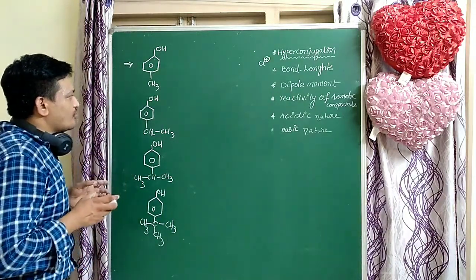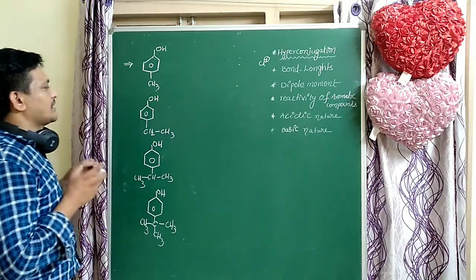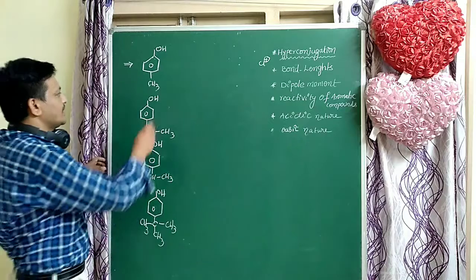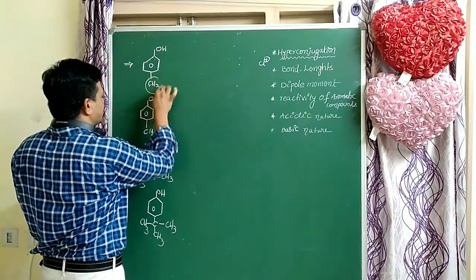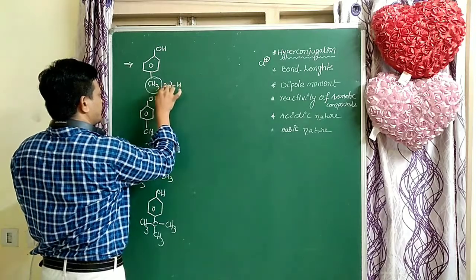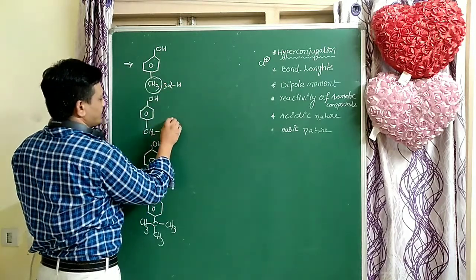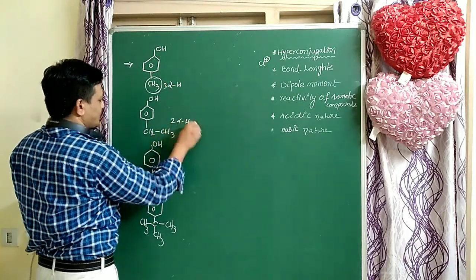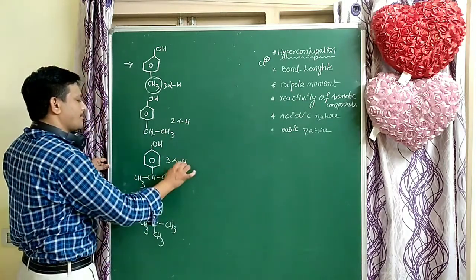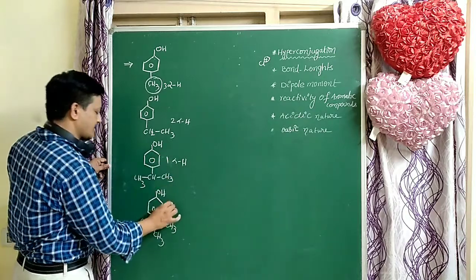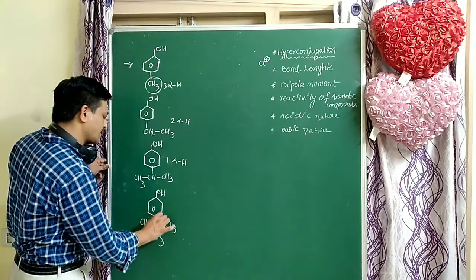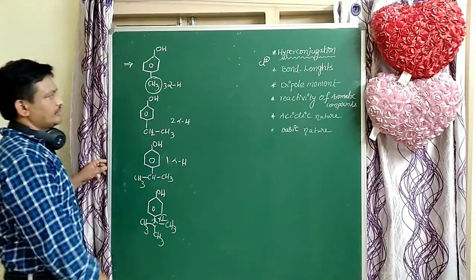Which one more activates the benzene ring? Methyl group is more activating due to more hyperconjugations. Here how many hyperconjugations are there? 3 hyperconjugations. Why? Because 3 alpha hydrogens are there. Here 2 hyperconjugations, 2 alpha hydrogens. Here only 1 hyperconjugation. Here 0 hyperconjugation, but this is the plus I group.